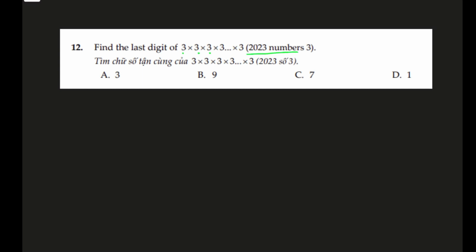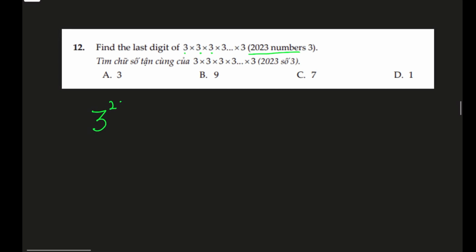So we have to find the last digit. We are only interested in the last digit of this multiplication: 3 times 3 times 3, 2023 times, which is effectively 3 raised to the power 2023, and we are only focused on the last digit. So there should be a pattern somewhere. Let's try to work it out.